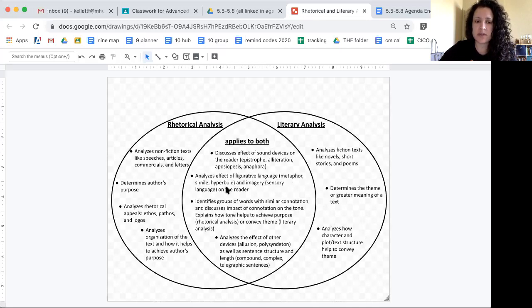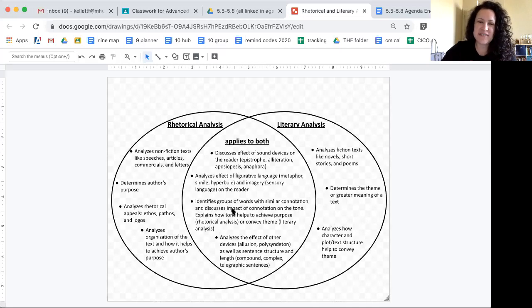So metaphors, similes, and hyperboles, as well as imagery, like sensory language, the five senses, those pop up both in poetry and in speeches. So you're going to see that all writers, whether they're writing fiction or nonfiction, are going to use figurative language and imagery, and they affect the audience, whether that's to help us understand a greater meaning in literary analysis or the author's purpose in rhetorical analysis.